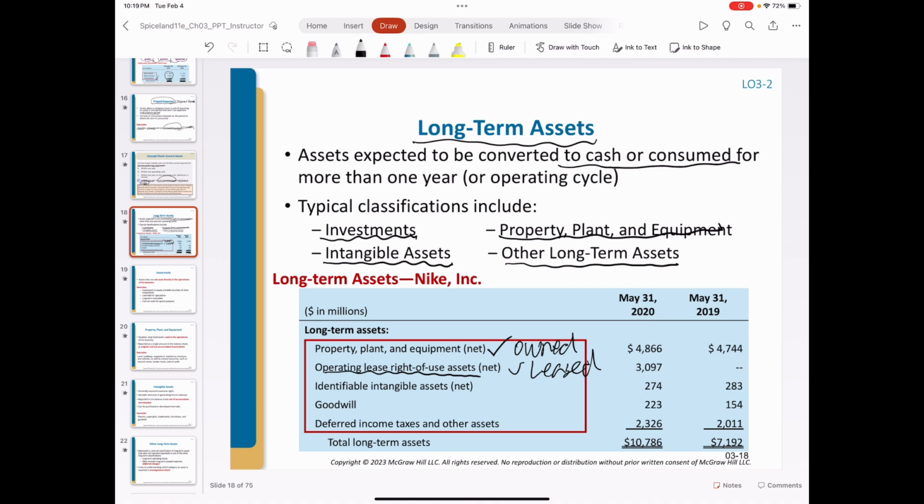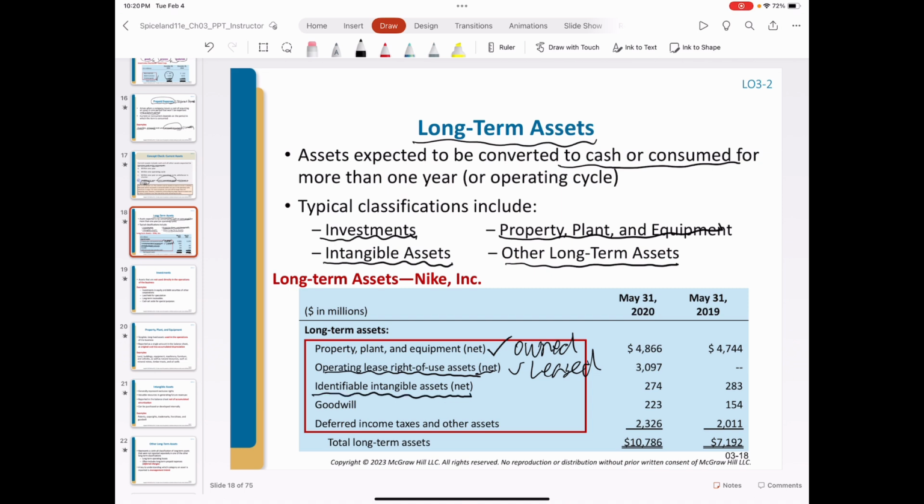Leasing will be introduced in the intermediate accounting course. The difference between lease and the property, plant, equipment: the PPE is owned by the company, which was from the prior purchase, while for lease, the company does not have the title of the assets, only a lease agreement with the lessor.